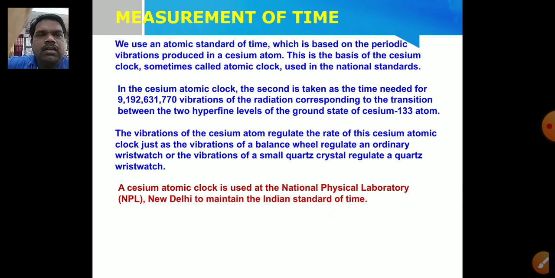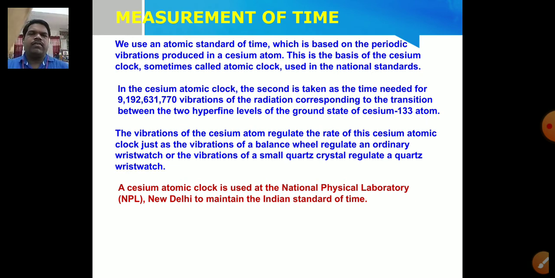So let us see, children, we use an atomic standard of time which is based on the periodic vibration produced in a cesium atom. This is the basis of the cesium clock, sometimes called the atomic clock, used in the national standard. In the cesium atomic clock, the second is taken as the time needed for 9,192,631,770 vibrations of the radiation corresponding to the, actually children, all these topics are related to the theoretical portion.